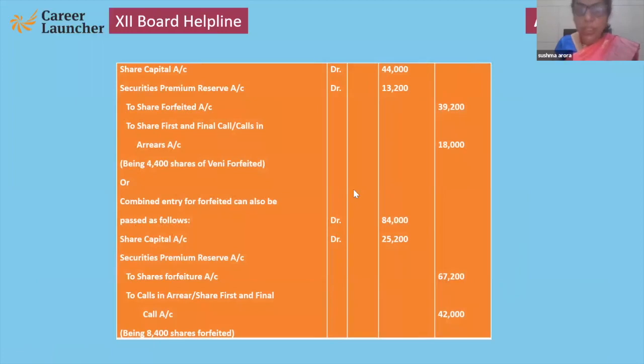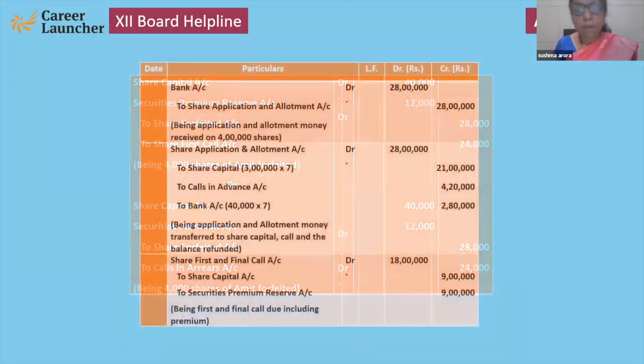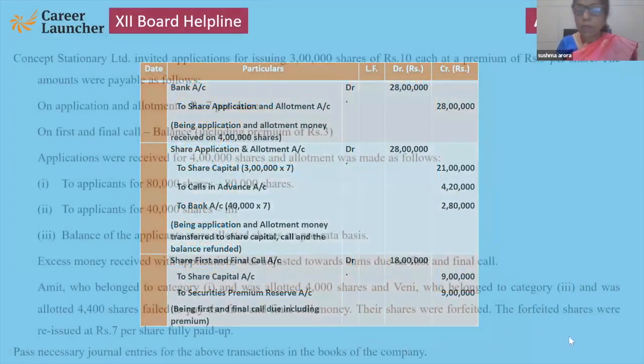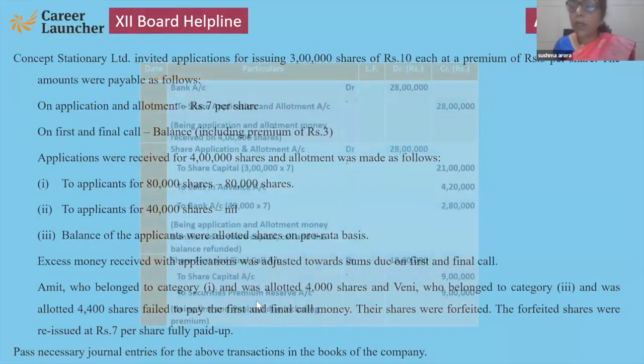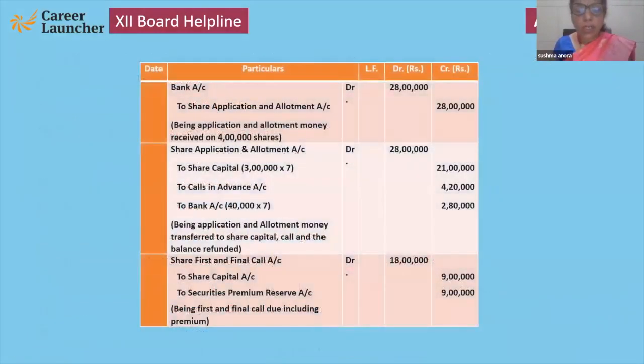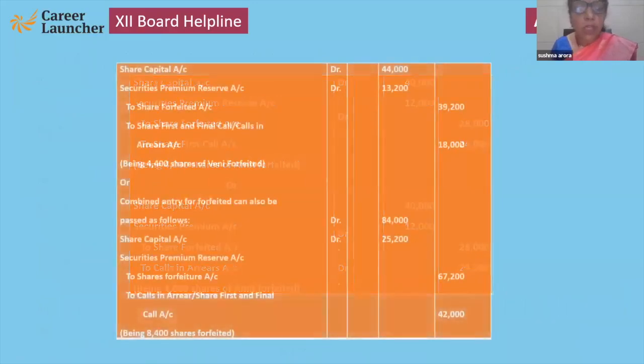Okay, how to reissue? As you know, the general entry, bank account debit. Yes, simple, 7 per share. So 3 rupees will be in share forfeiture. And at the end, we will pass the entries for transfer to reserve. Okay, children? Yes, copy it.